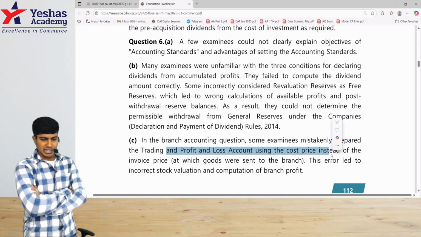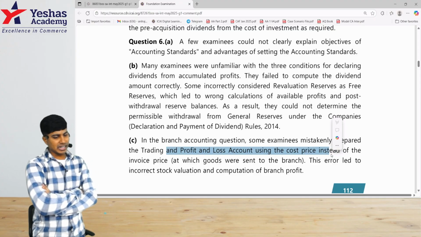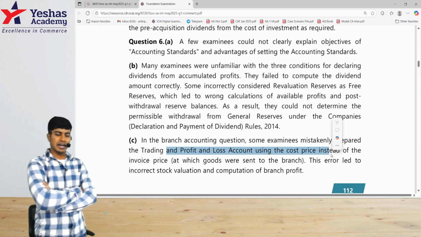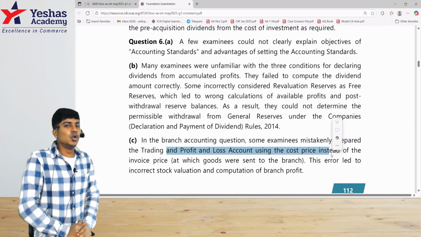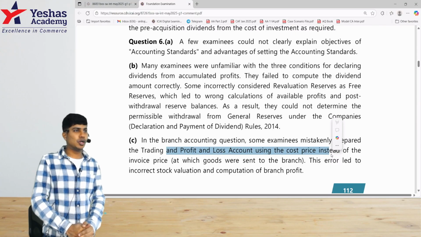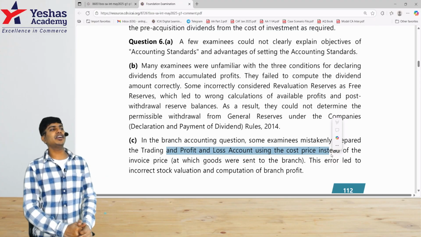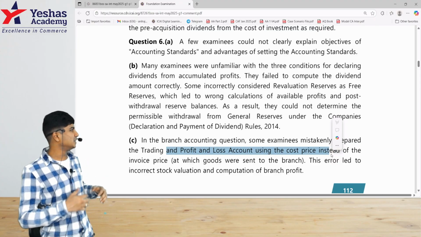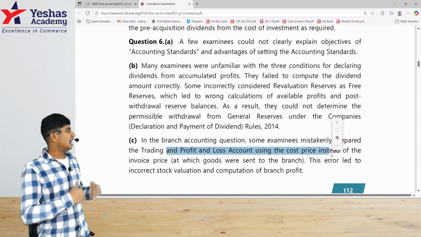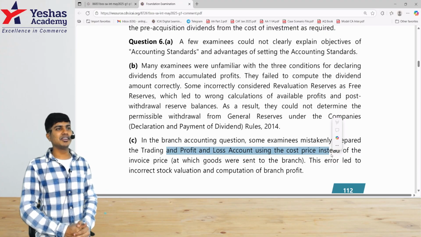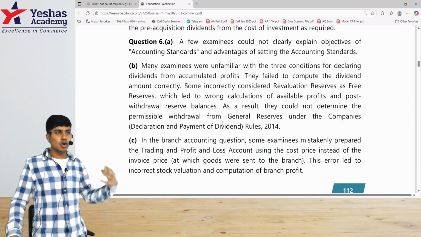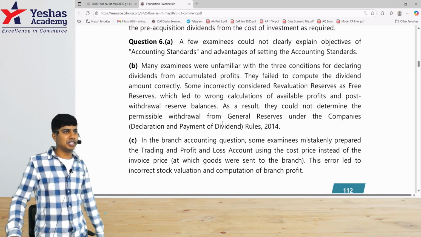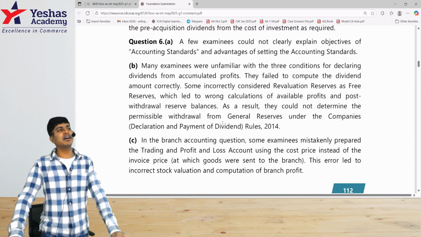Instead of invoice price at which the goods were sent to branch, this error led to incorrect stock valuation and computation of branch profit. So these are the errors people have done who wrote the examination in the month of May 2025. In the September 2025 examination, I hope you won't make these kind of errors. And when after the suggested answers examiners give these comments, I hope not to see you doing such an error in the examination. Let's learn from the mistakes that people have done in the past.